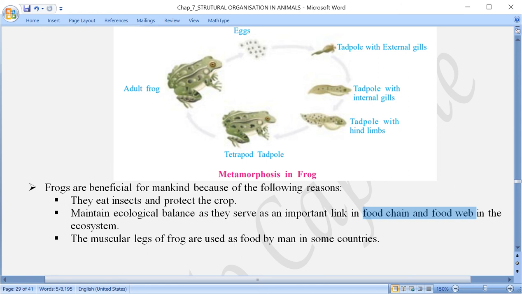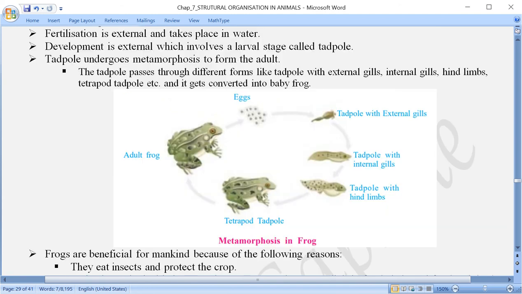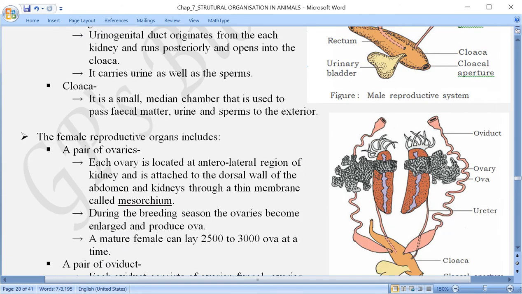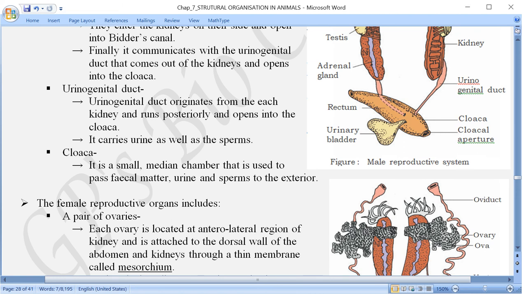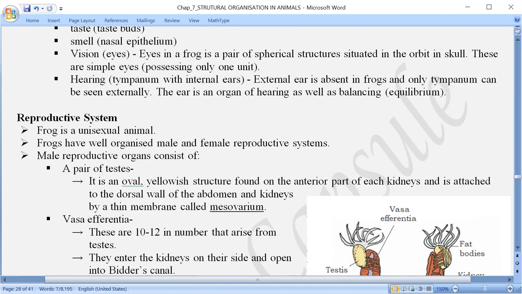And in some countries the hind limbs are eaten or used as food here. किसकी बात कर रहा हूँ मैं? Mainly the muscular leg, that is the hind limb, which is more muscular and stronger. So these are used as food in some countries. So that was about the reproductive system of the frog, which was the last topic for this chapter. Thank you.